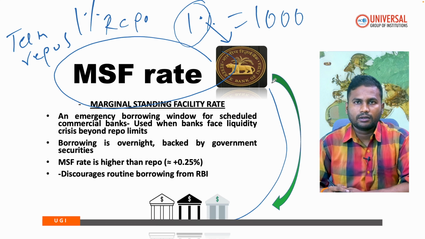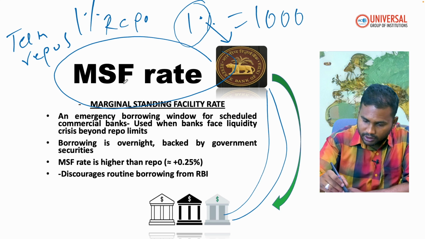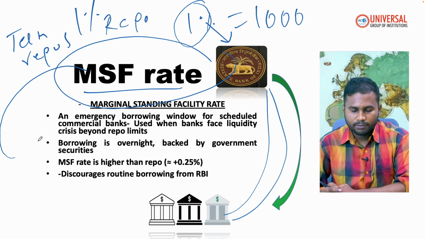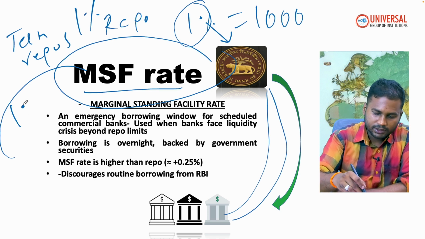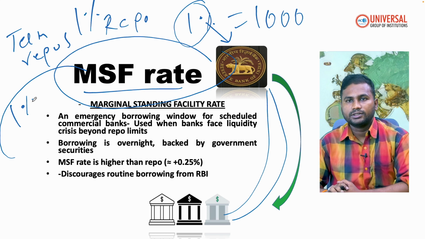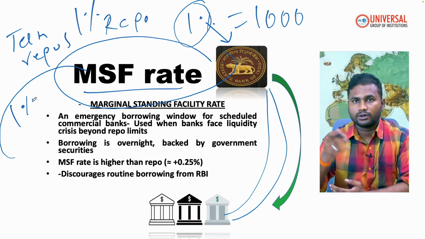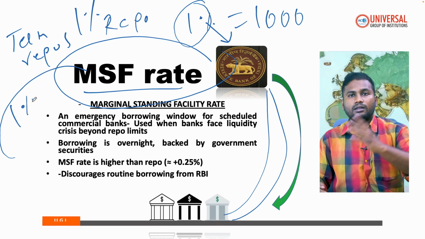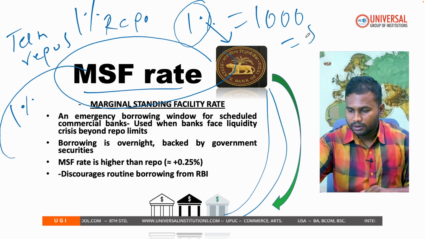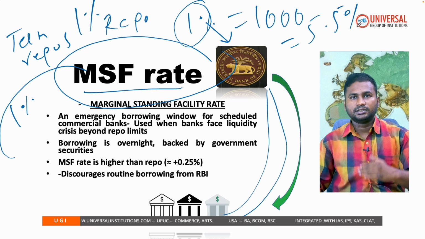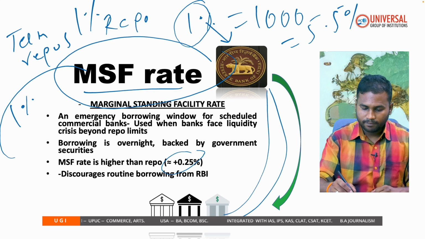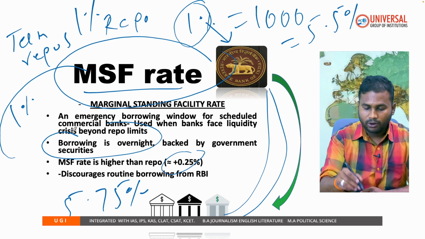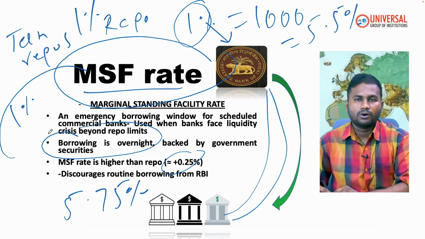Let's say another customer has come, and banks do not have that much cash. So what do banks do? Banks ultimately resort to MSF, marginal standing facility rate. That means banks will again pledge their securities, or any kind of statutory liquidity ratio reserves with them, and they'll get one more percentage of loan. But you can see that in repo rate, RBI is charging 5.5%. MSF will be slightly higher, let's say 5.75% interest rate will be charged. This is overnight borrowing. In a single day and night, they are going to borrow these loans.